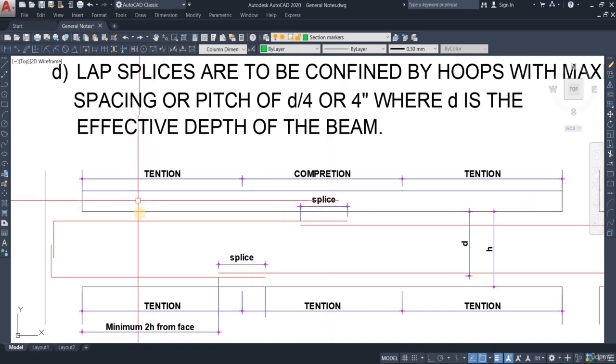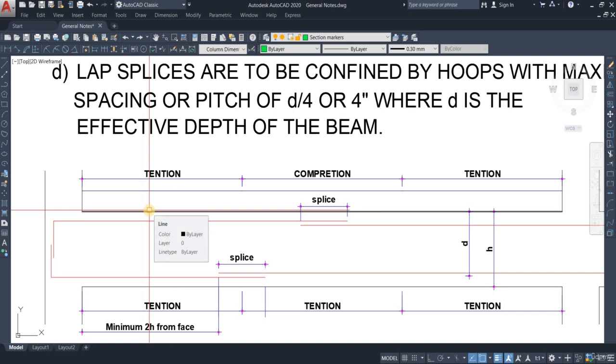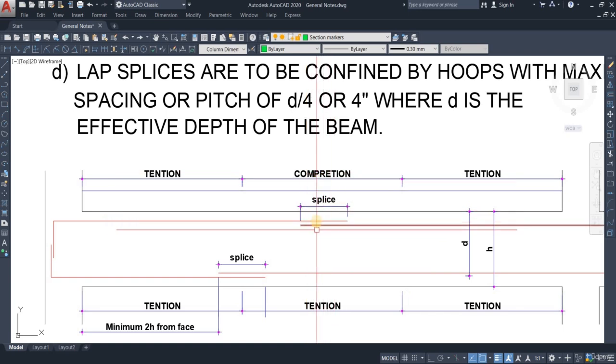So if the laps are provided there and negative moment does occur there, then again it causes a chance of failure. That is why we're not going to take that risk. We're going to put the lappings at the middle location for the top part of the beam.